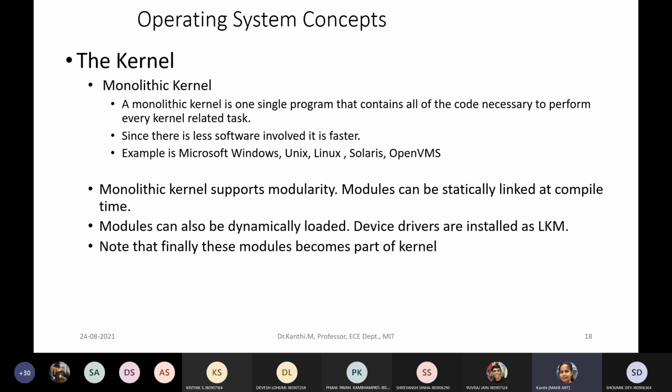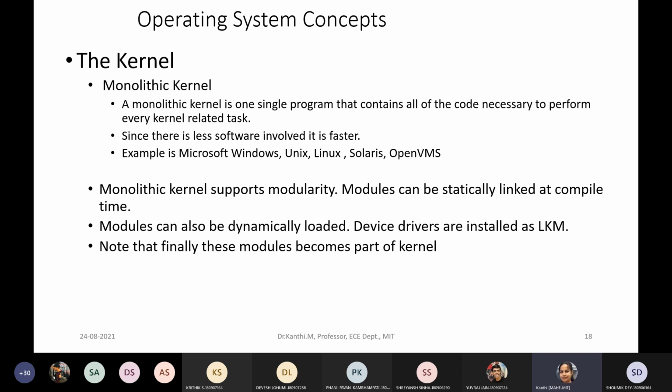In kernel there are two types. One is monolithic and the other is microkernel. Monolithic kernel is the one wherein the whole set of operating system software is loaded in the same space. It's a single program that contains all the code necessary to perform every kernel related task.